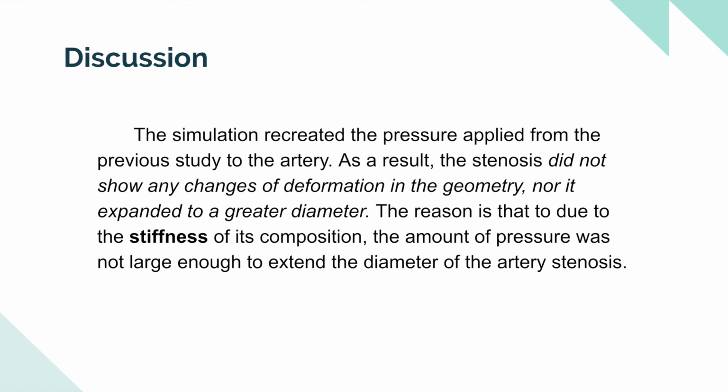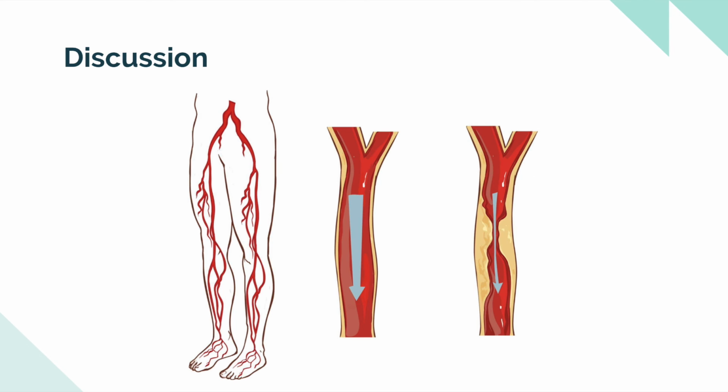The simulation of the second stage recreated the pressure applied from the previous study of the artery. As a result, the stenosis did not show any changes of deformation in geometry, nor did it expand to a greater diameter. The reason is that due to the stiffness of its composition, the amount of pressure was not large enough to extend the diameter of the artery stenosis. Perlowski and Jaff describe in their study that the endofibrosis is characterized by the thickening of the intimal face of the external iliac artery, and it is commonly made of collagen fibers, fibroblasts, and smooth muscle cells, resulting in an arterial wall rigid enough not to deform.